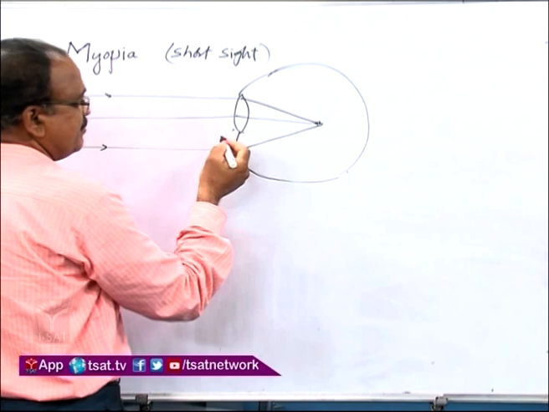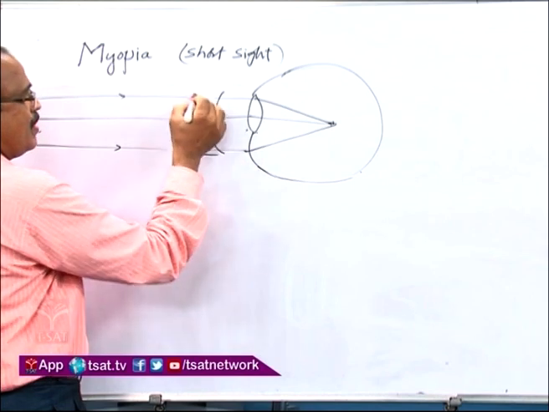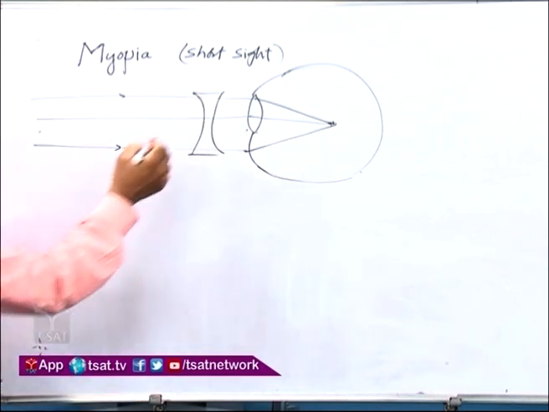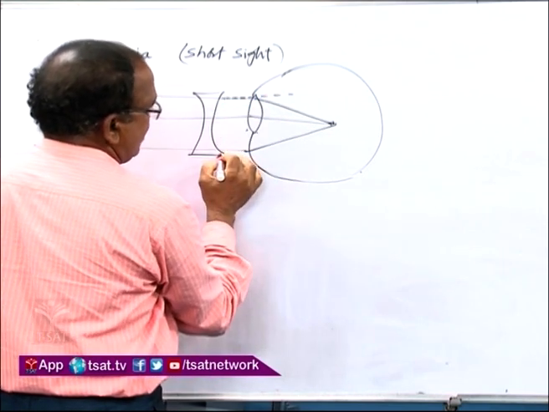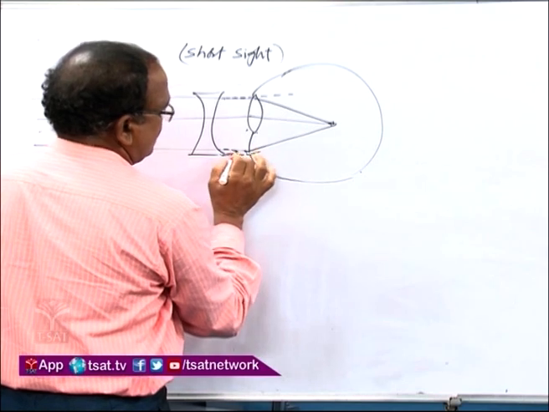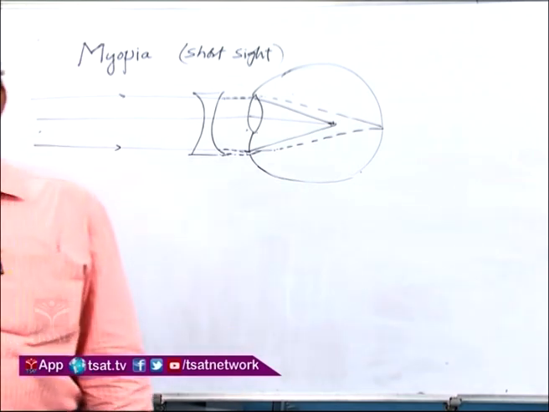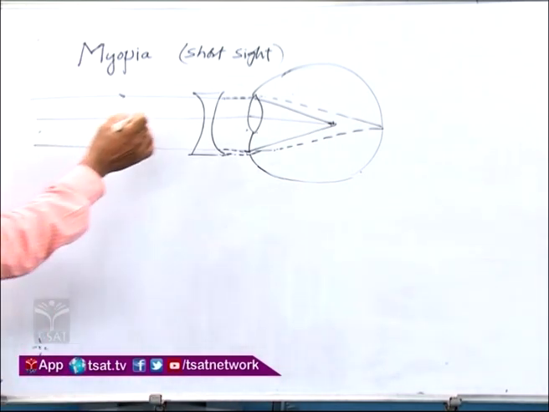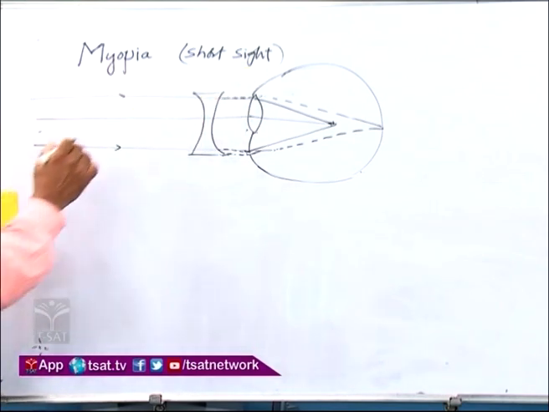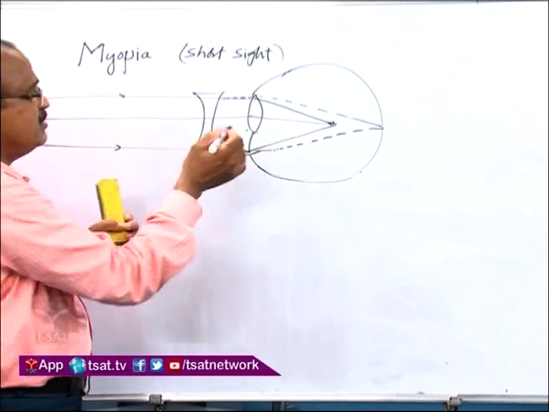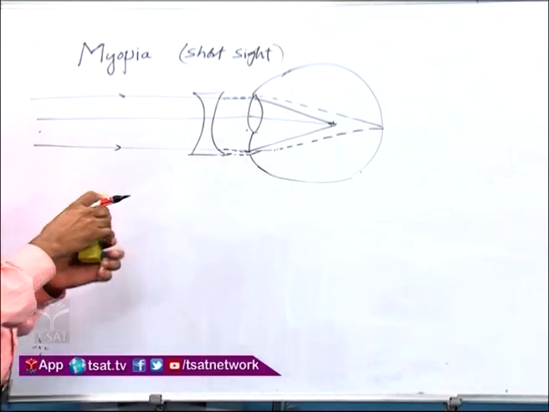To avoid this, we use a concave lens, which diverts the rays so that they fall on the retina. Then this short sight defect is rectified by using the concave lens. Short sight means the near object is observed and the distant object cannot be seen, but this is rectified by using the concave lens.